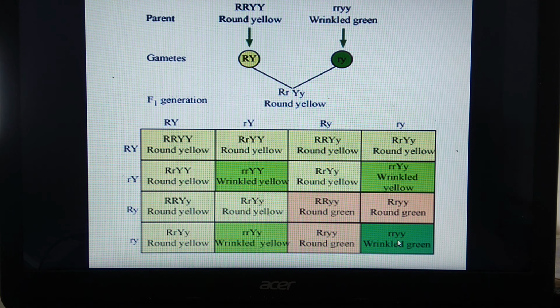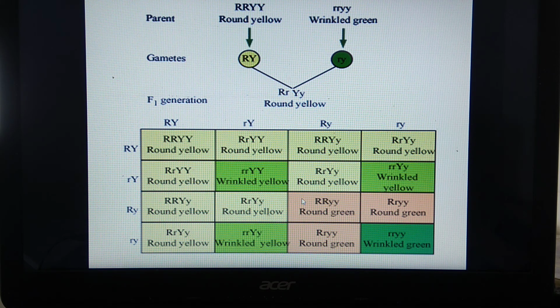What is the phenotypic ratio for this? It is 9:3:3:1. While explaining this in lecture number 2, the second inheritance lecture, I told you the phenotypic ratio correctly, that is 9:3:3:1. But while explaining the genotypic ratio, it was somewhat wrongly told. So what is wrong over there? I will tell you the correct one first.